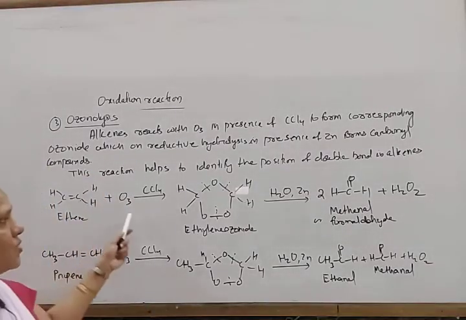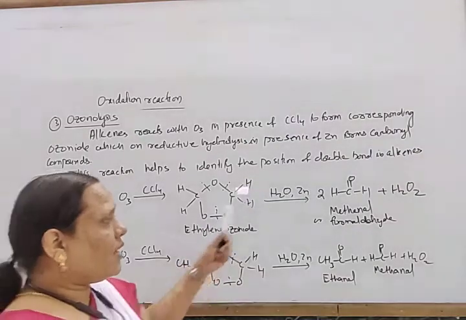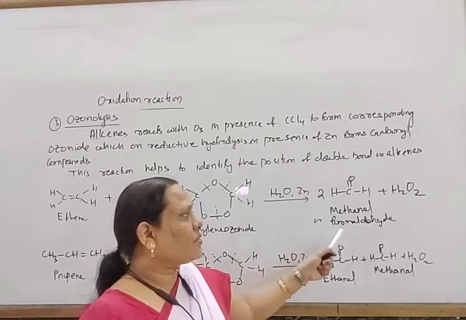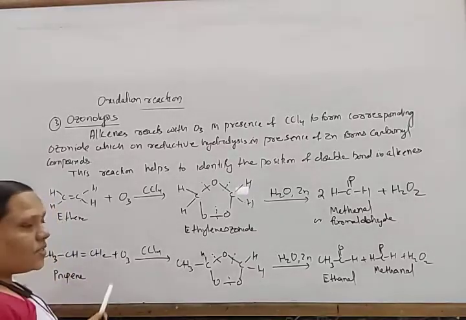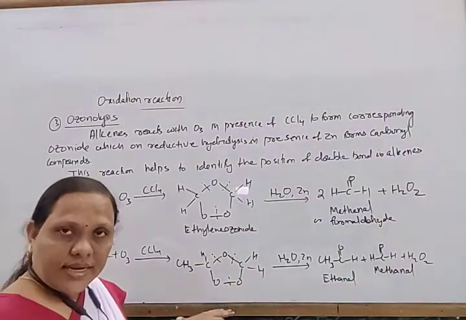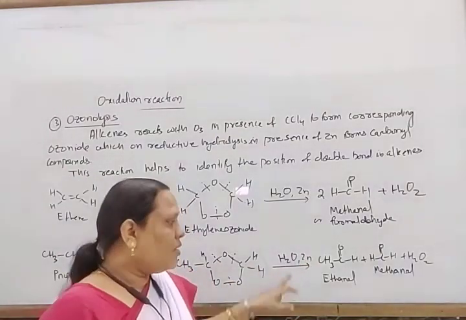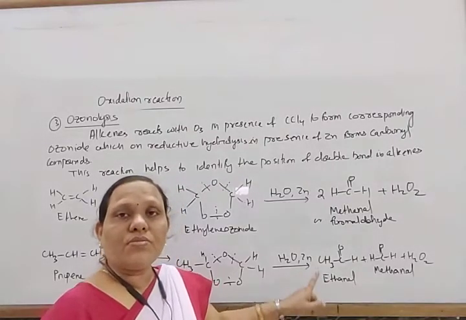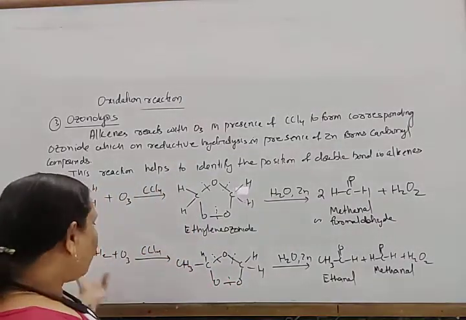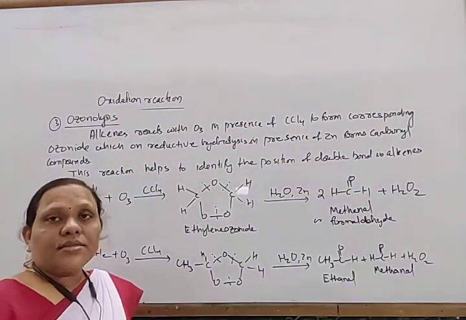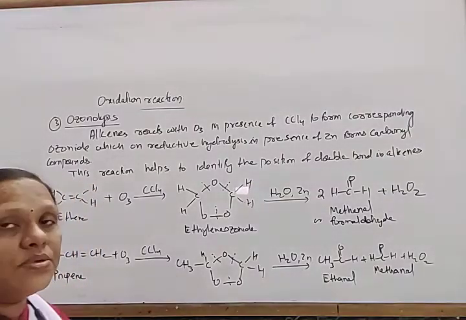So when ethene reacts with ozone in presence of CCl4, it forms ethylene ozonide, which on hydrolysis in presence of zinc forms 2 moles of methanol. Similarly, when propene reacts with ozone, it forms propylene ozonide, and this ozonide on treatment with zinc in presence of water forms 1 mole of methanal and 1 mole of ethanal. So in this way, from this you can identify what the alkene is. Look at some other examples of ozonolysis.